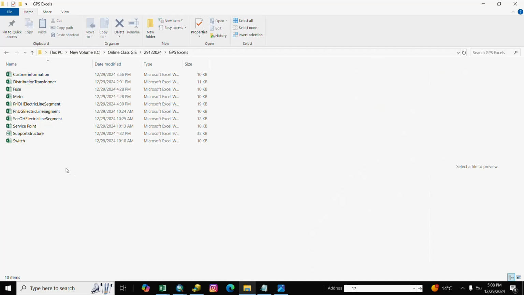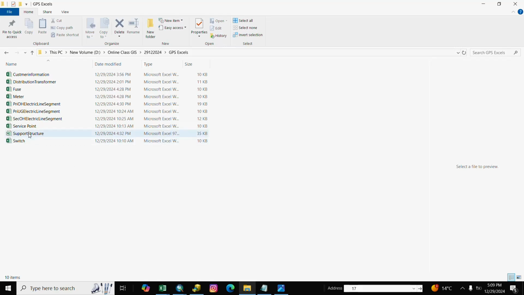Here is GPS data, all GPS data: consumer indexing, DTR, fuse, meter, primary OH means HT overhead, primary UG means underground, secondary OH means secondary line, low tension line, and service point means meter point, and support structure means pole and switches. So we discuss one by one and how to make the save file.